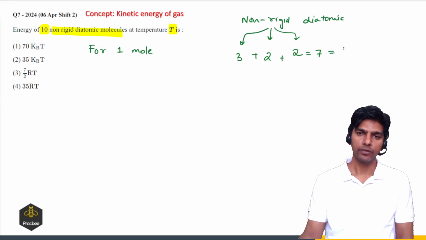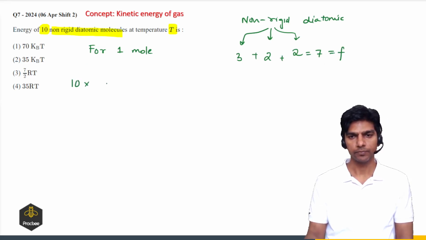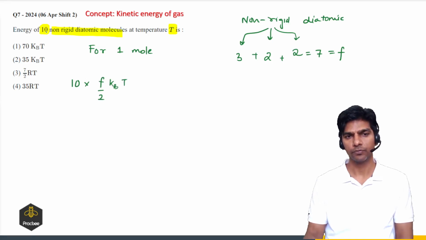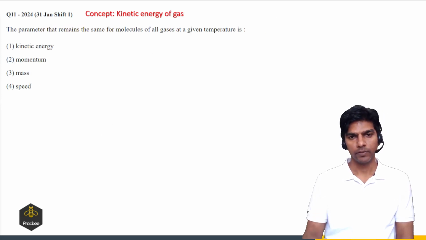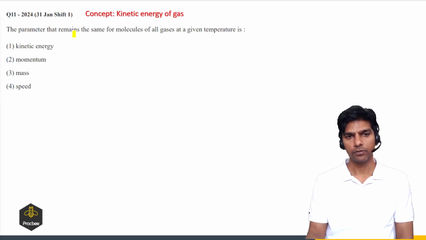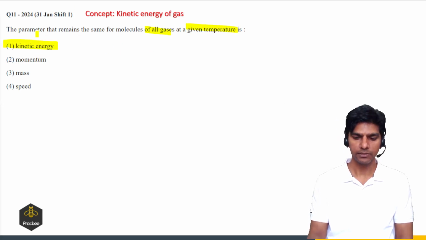So the degree of freedom for this molecule will be 7, and we have 10 molecules, so we can say 10 times f/2 kBT. That will be the formula for the total kinetic energy for 10 molecules. So it comes out to be 5 times 7 times kBT, which is 35 kBT. So option 2 is the right answer. Now let us see this question. The parameter that remains the same for molecules of all gases at a given temperature. Kinetic energy doesn't change, it depends upon the temperature, so kinetic energy will remain the same.